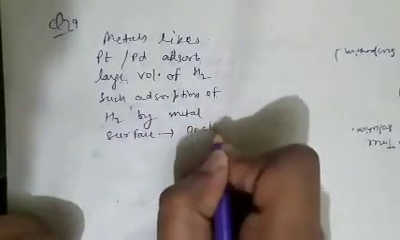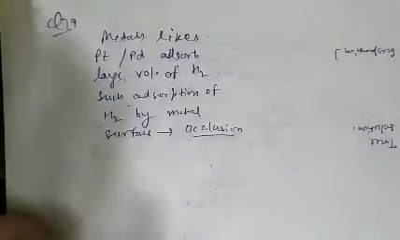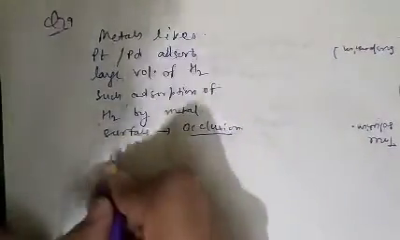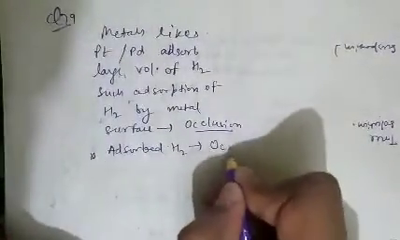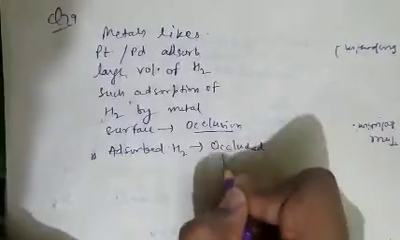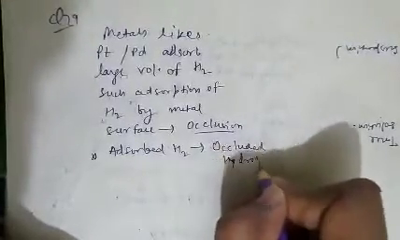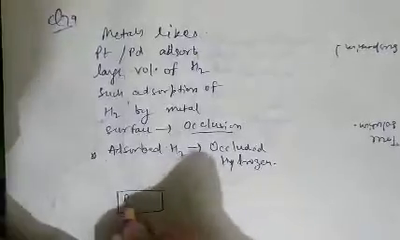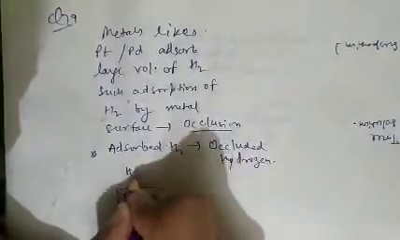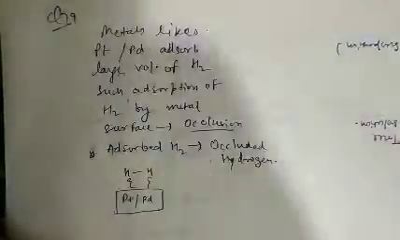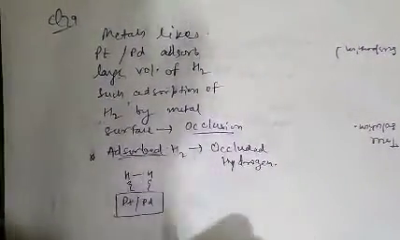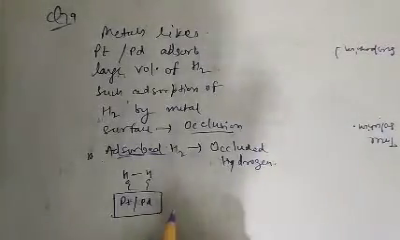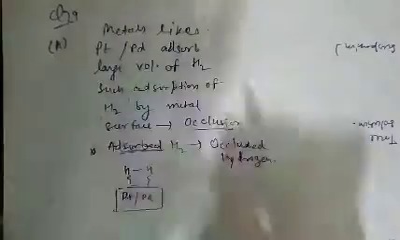is known as occlusion. So the process is occlusion, and the adsorbed hydrogen is known as occluded hydrogen. With metals like platinum or palladium, the hydrogen adsorbs on the surface. This process is called occlusion, and the adsorbed hydrogen is occluded hydrogen. So question number 79, option A is correct.